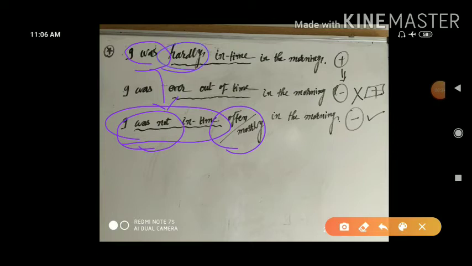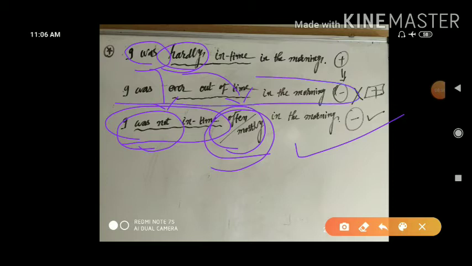What's given here? Hardly. You have given the opposite of hardly, and that is often or mostly. It means I was not in time often or mostly in the morning is the correct answer with this sentence, so far as total target meaning should not be changed. If you think about that, this is the correct answer.